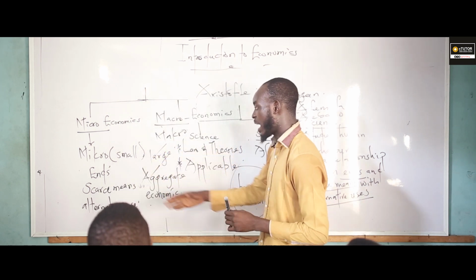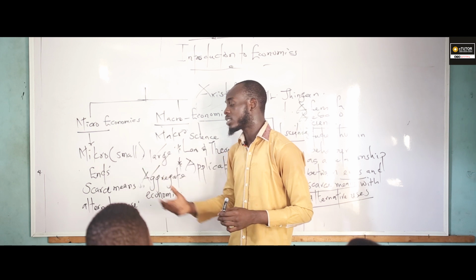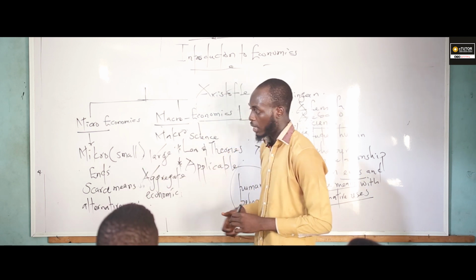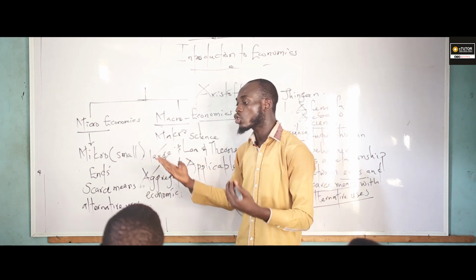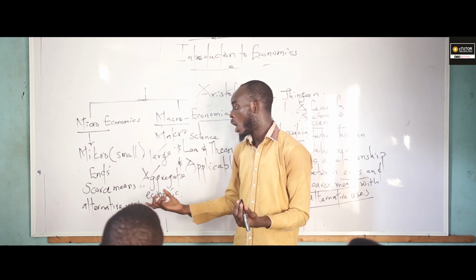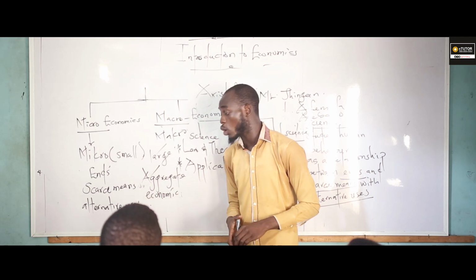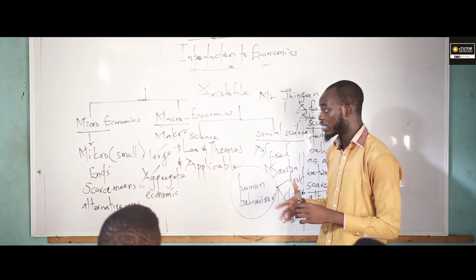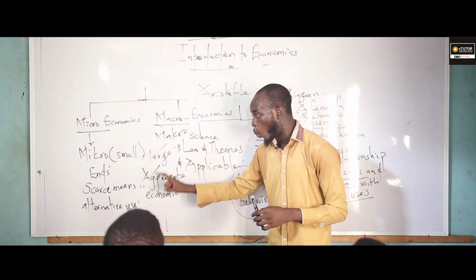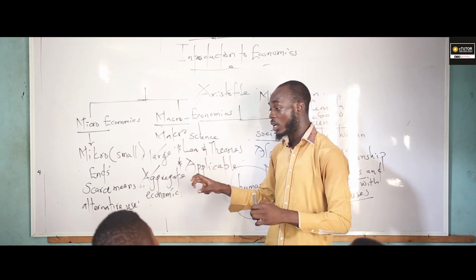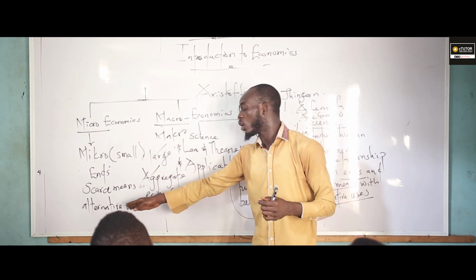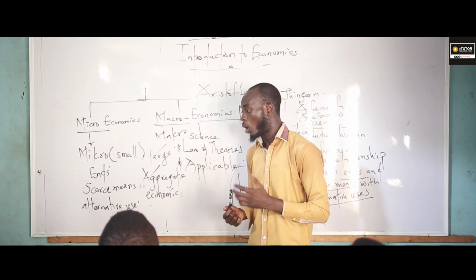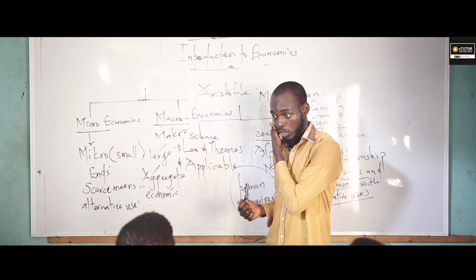Now, these ends, in other terms, can be regarded as want. This scarce means can also be regarded as scarcity, while alternative use can also be regarded as opportunity cost. Am I communicating? Ends means want. Scarce means scarcity. Alternative uses means opportunity cost. Do you understand now?